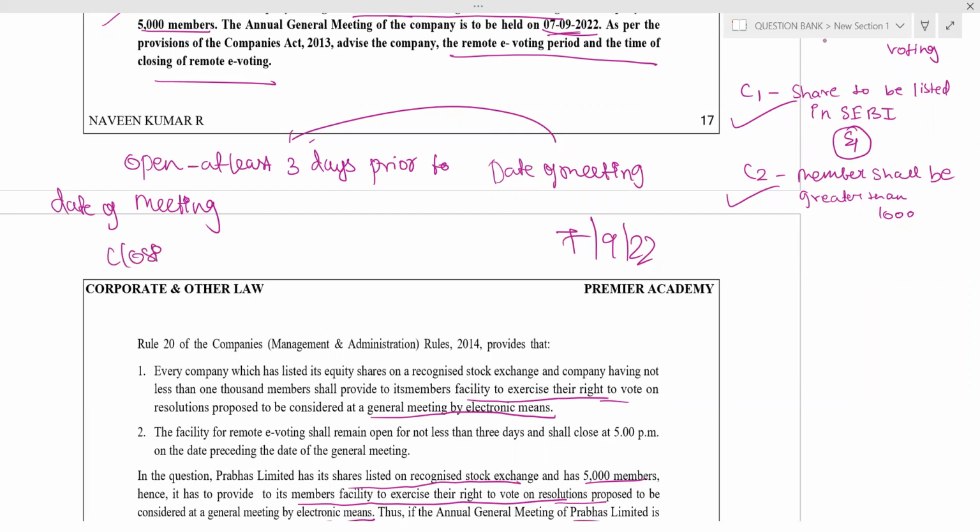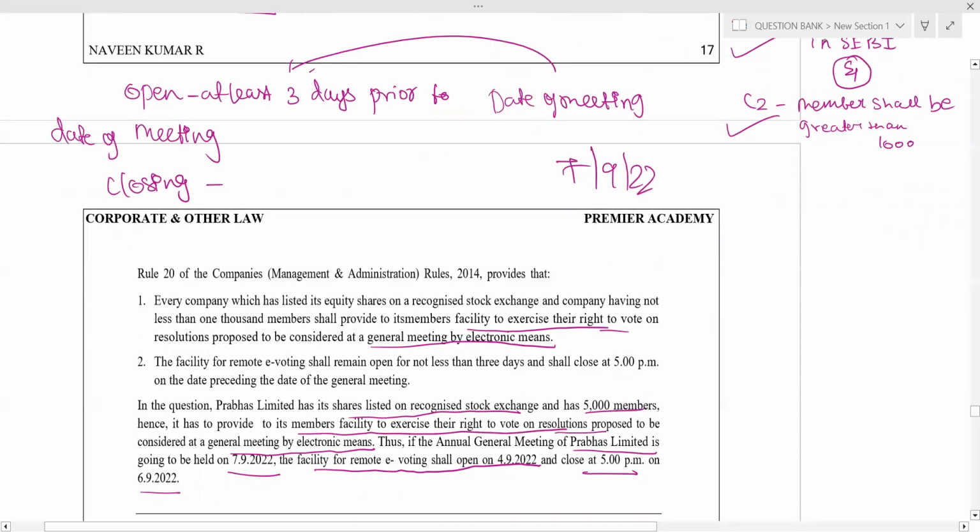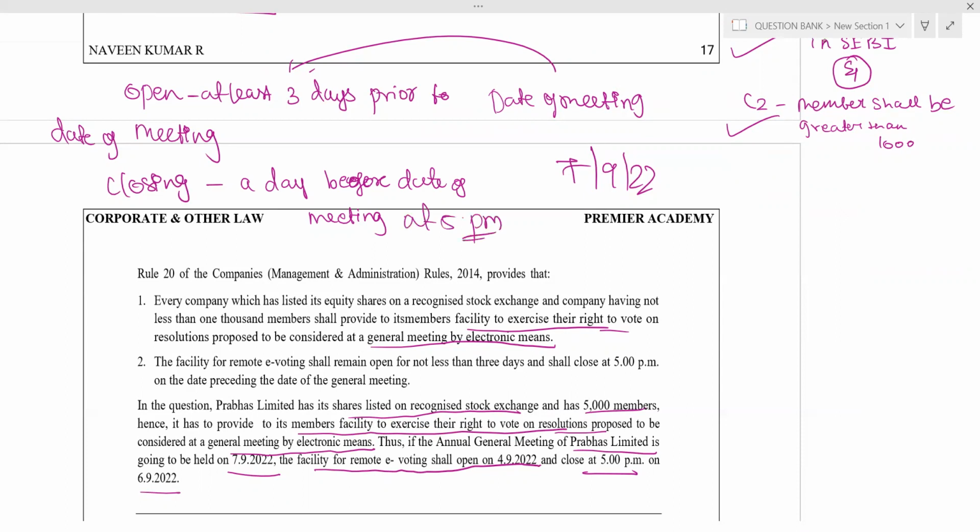Closing when? Closing a day before the date of meeting, the previous day from the date of meeting. So closing date is a day before the date of meeting. At what time? At 5 p.m.